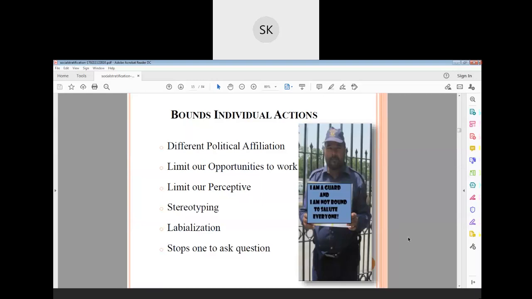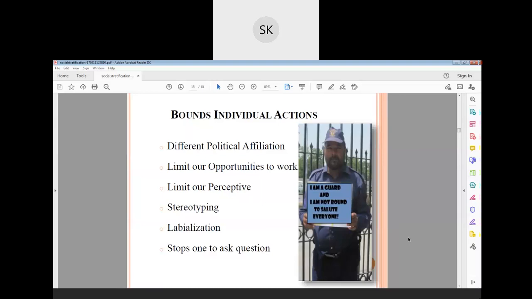If this guard is really holding this board in front of his office, what will happen to him? He may get suspended or scolded. Definitely. Am I right? Because his duty is to open the gate, and he has a job description and job specification, and he was qualified according to that.